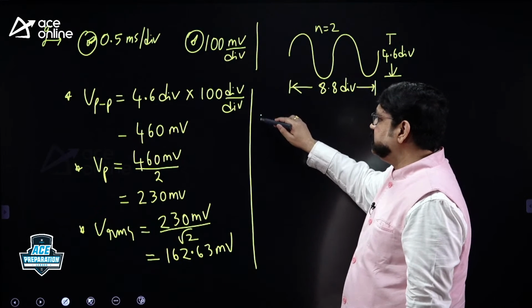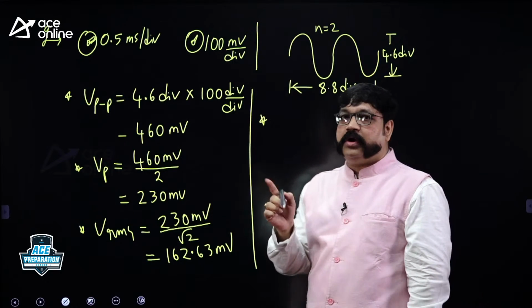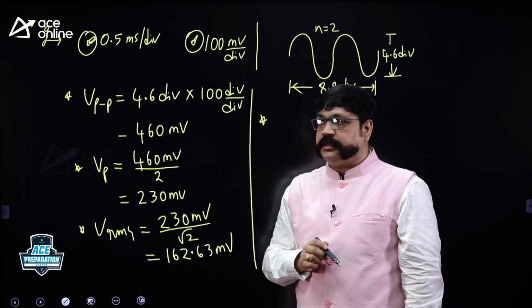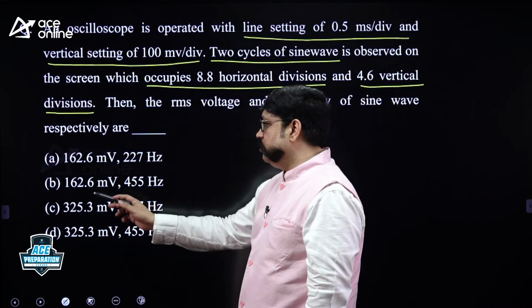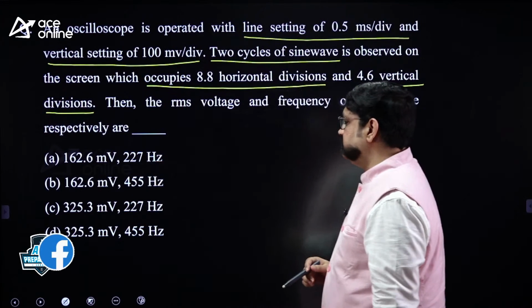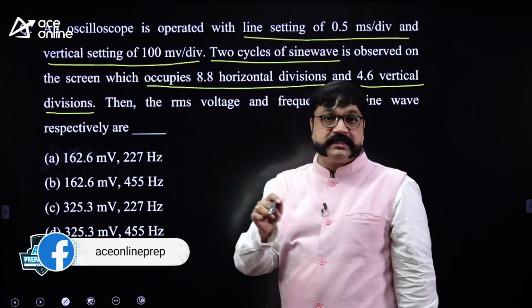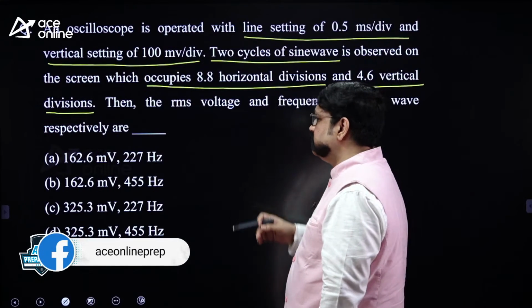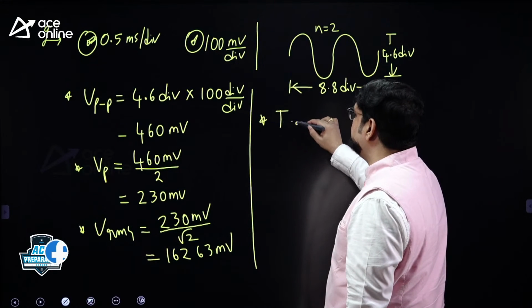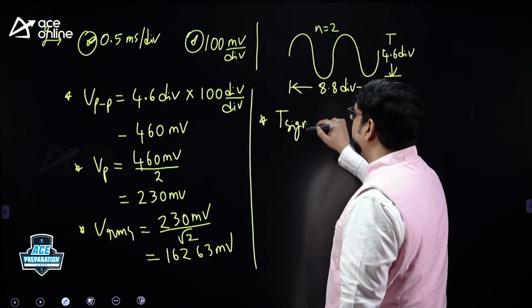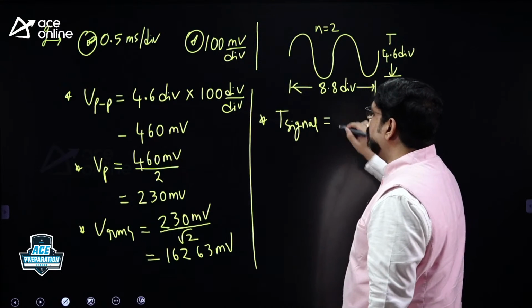So that 162.63 is there in two options, A and B options, I think. So C and D are ruled out now. So you have to calculate the frequency, either 227 Hz or 455 Hz. Let's see. What is the formula for the time period of the signal? First measure the time period of the signal.